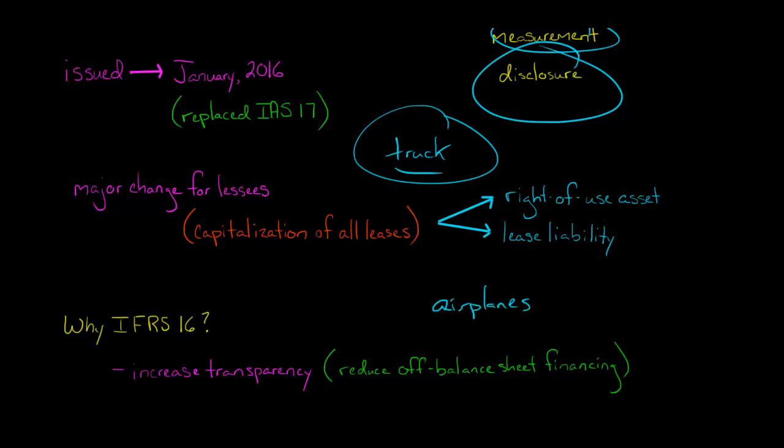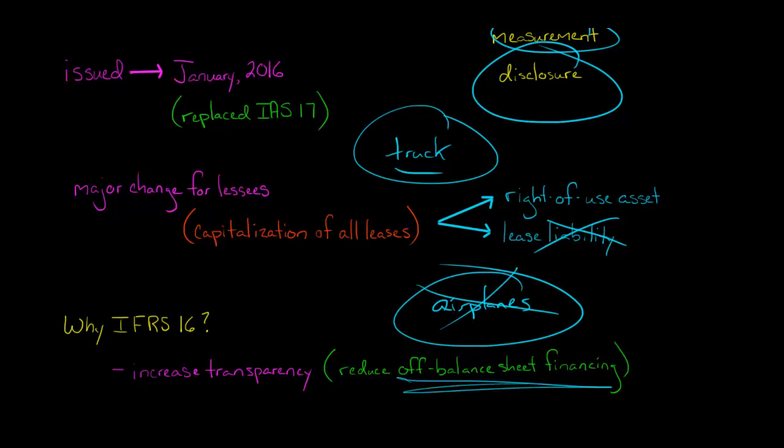Instead of buying the airplanes, you would lease them, and companies would structure the leases in such a way that all the payments they were going to have to make for those airplanes, it might be a 20 or 30-year lease, were not appearing as a liability on the lessee's statement of financial position. So these are long-term obligations in some cases. And so you have these airplanes, and for all intents and purposes, this is a major part of your business, but it is not appearing anywhere on your statement of financial position, aka your balance sheet. That's what they call off-balance sheet financing. They were keeping the debt off of the balance sheet.